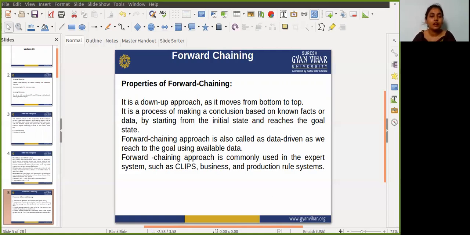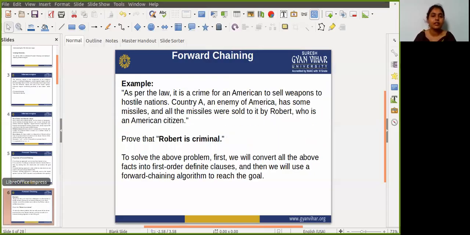Consider the following famous example which we will use in both approaches. The example says that as per the law, it is a crime for an American to sell weapons to hostile nations.